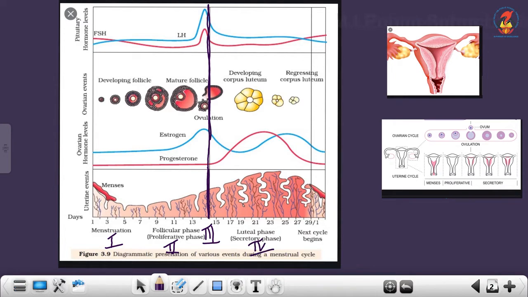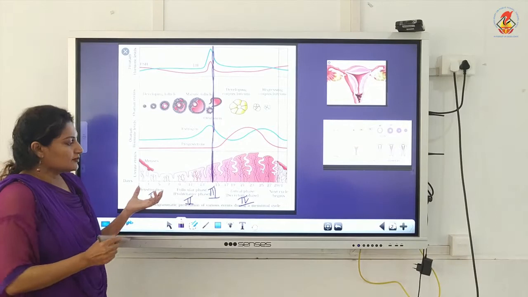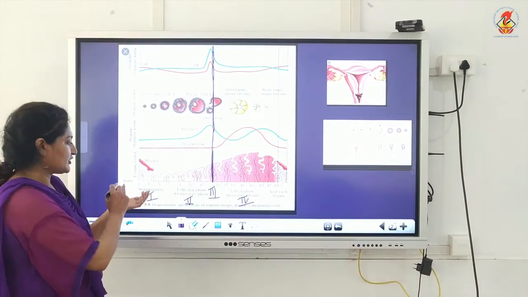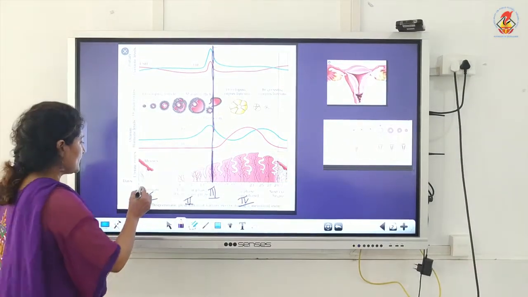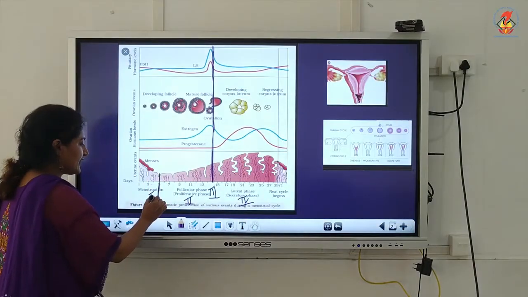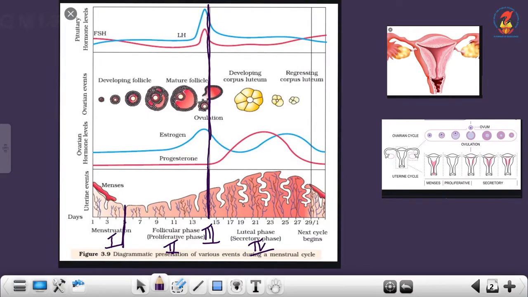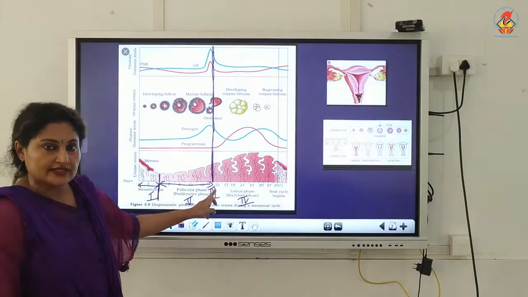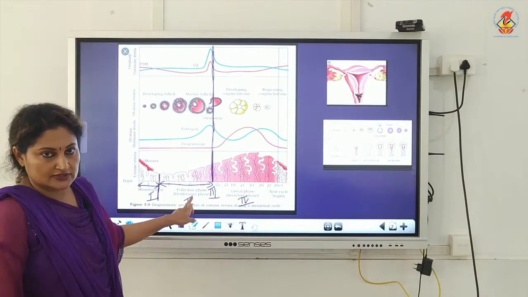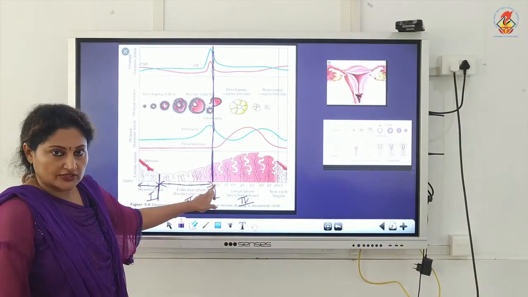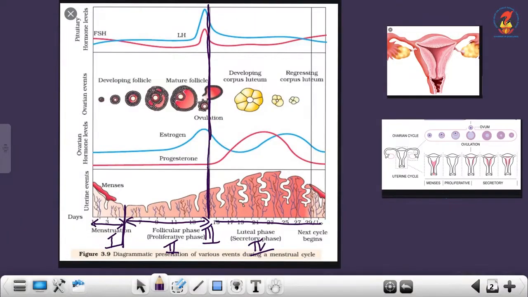So let's consider the duration. For example, let this person's menstruation last only for say 5 to 6 days. So I am demarcating till the 5th day as menstruation. So the menstrual phase is from day 1 to 5 for this person. From the 6th day to ovulation, here let the ovulation be on the 14th day, this phase is the follicular phase. Then ovulation occurred on the 14th day. So from the 15th day to the end of the cycle, or to the next cycle, is the luteal phase.